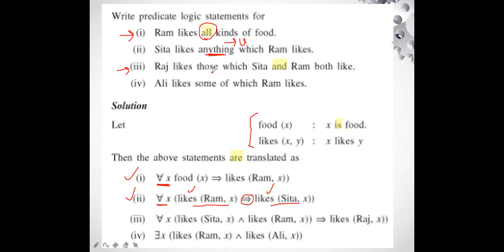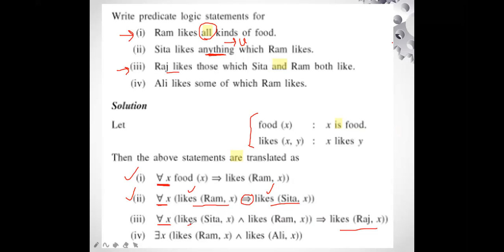You can easily see that Raj likes all those things which Sita and Ram both like. So that means again the universal quantifier. We have used the universal symbol. Now, Raj likes what? This is the conclusion. So the conclusion has to be written at the end. That is why we write likes Raj comma X, and before that we use the implication sign. And what does Raj like? Raj likes both the things which Sita and Ram like.